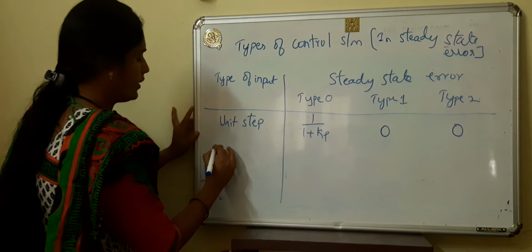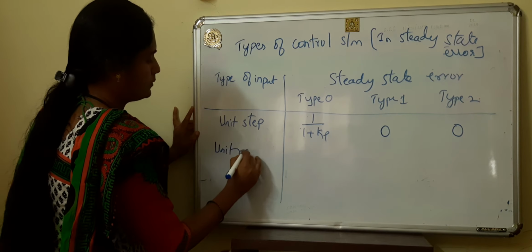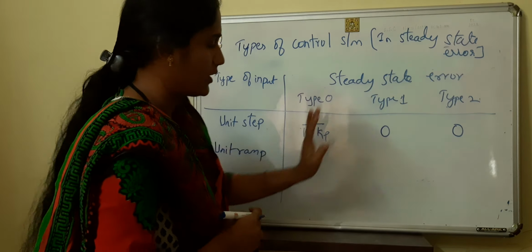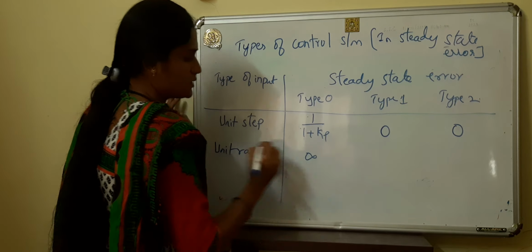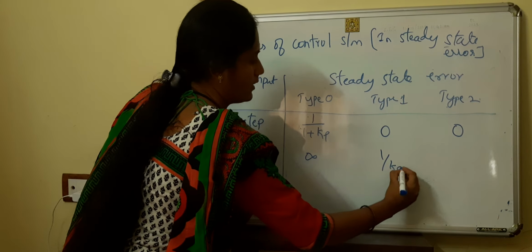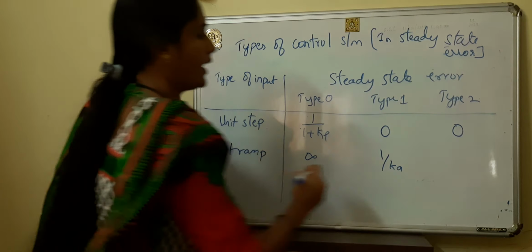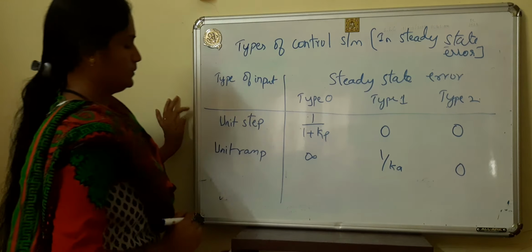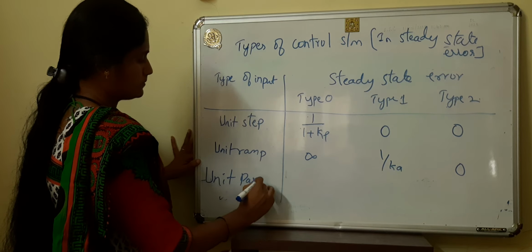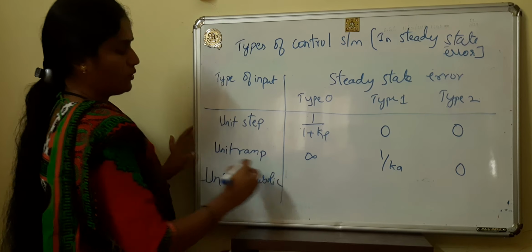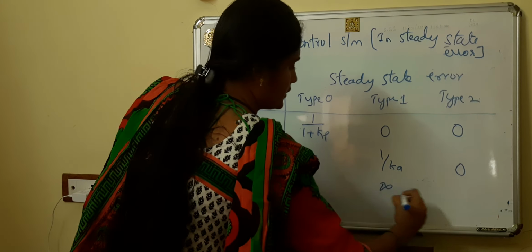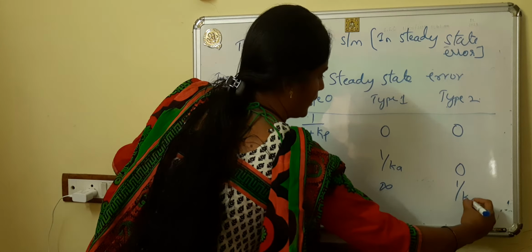Okay, and for unit ramp, the steady state error will be infinity for type 0, 1 by Kv for type 1, and 0 for type 2. Okay, for unit parabolic, this will be infinity, this is also infinity, and this is 1 by Ka.